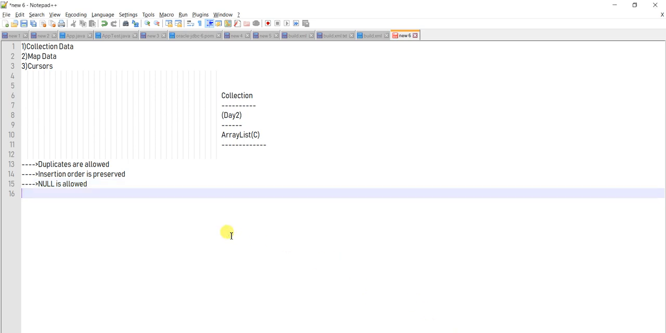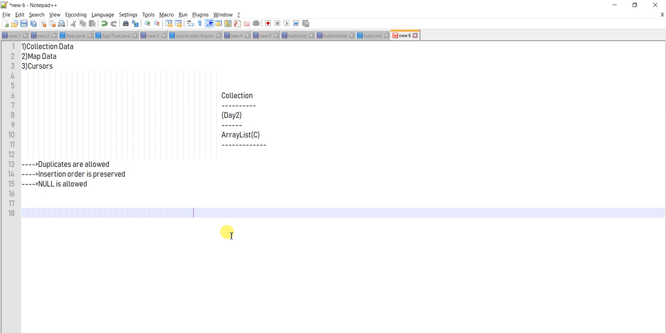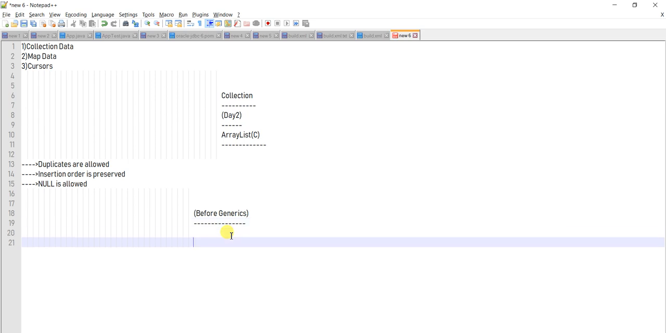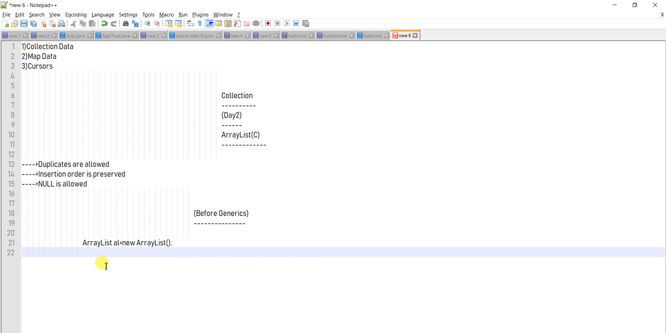So using ArrayList before generics, I'm telling you the case before generics, when generics was not there. How did we use ArrayList at that moment of time? We used this syntax: ArrayList al equals new ArrayList. This is the way you used to create an ArrayList before generics. And let's say you want to add some element, so al.add, and let's say 10. You want to add 10 like this.